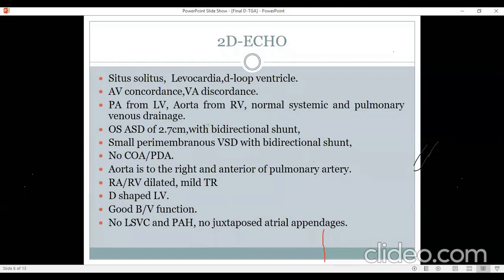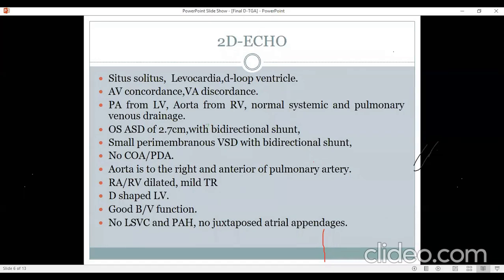Ma'am, there are lots of questions on echo, Jyotsna madam. Do you think we can have a separate session, or should we go on with the discussion here? There are a lot of questions and we have not actually dealt with the echo in detail here. I think echo can only be dealt with pictures. You cannot talk about echo without pictures. That's true. I think we can have a separate session on echo in DTGA.